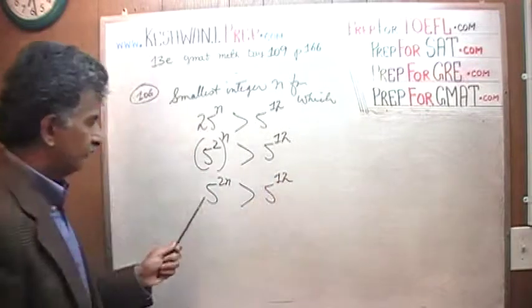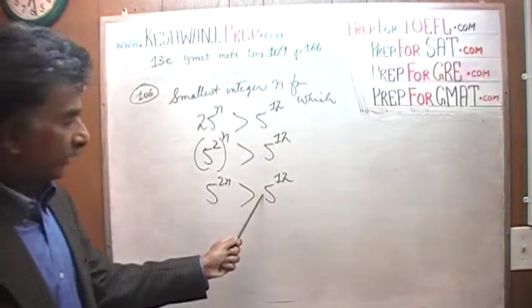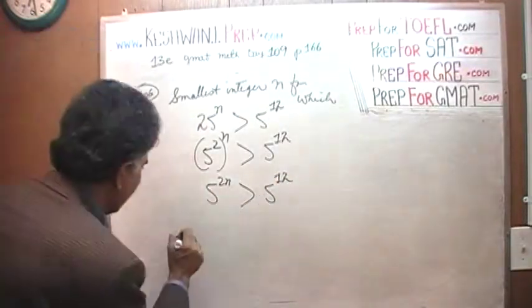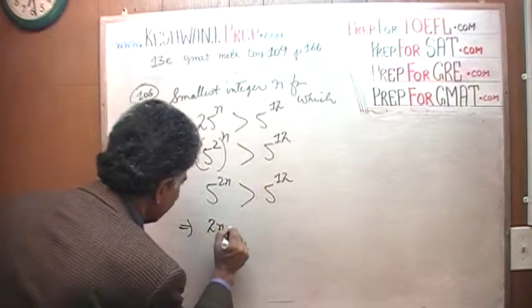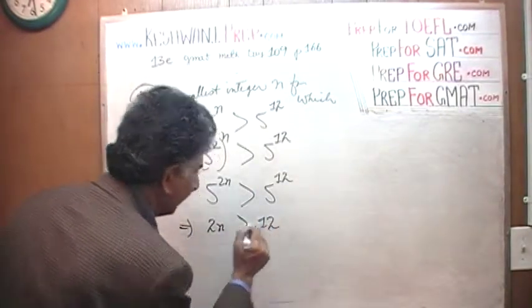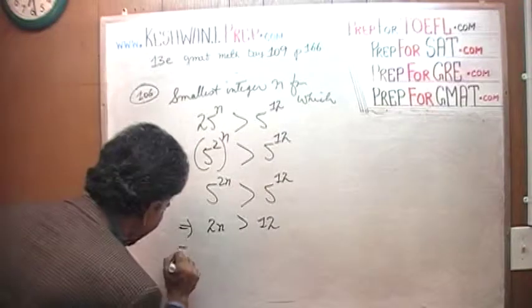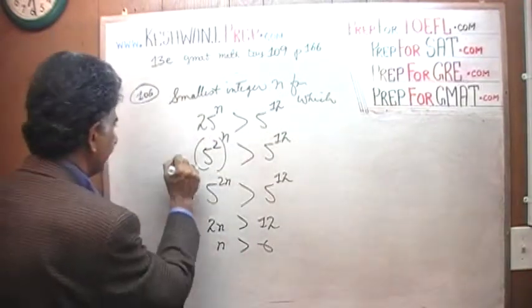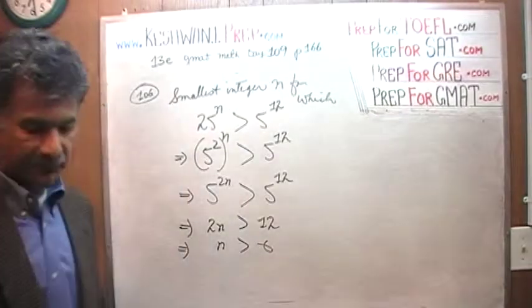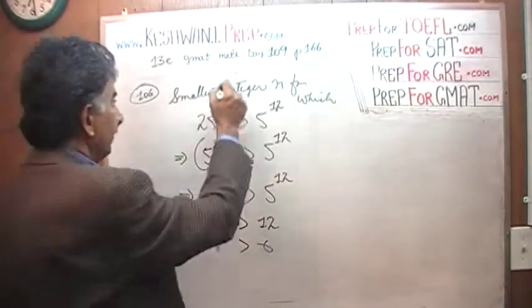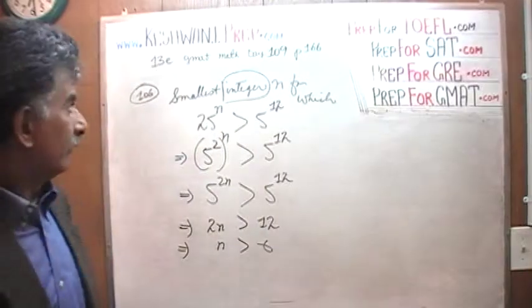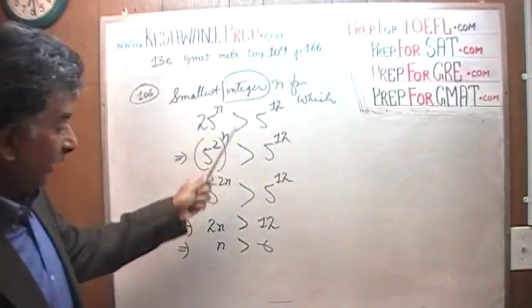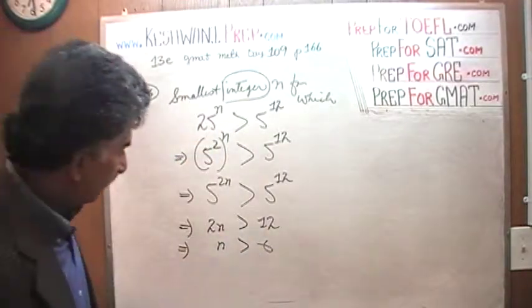So now we are told that 5 raised to 2n is greater than 5 raised to 12, which implies that 2n must be greater than 12, which implies in return that n must be more than 6. And since n is more than 6, and since n is an integer, therefore the smallest integer that we can find which is more than 6 must be 7.